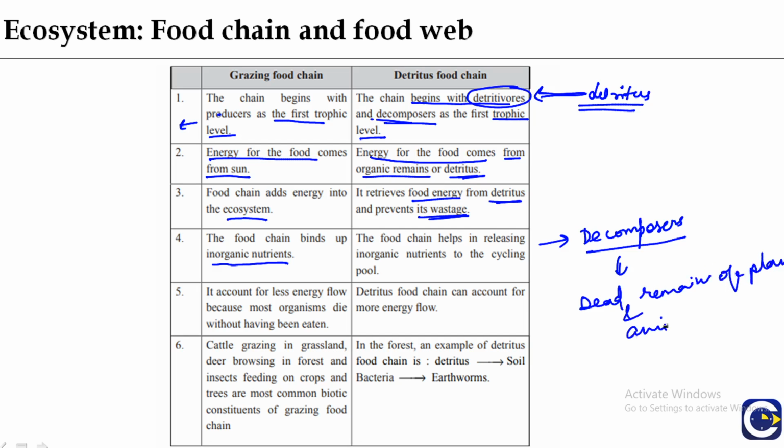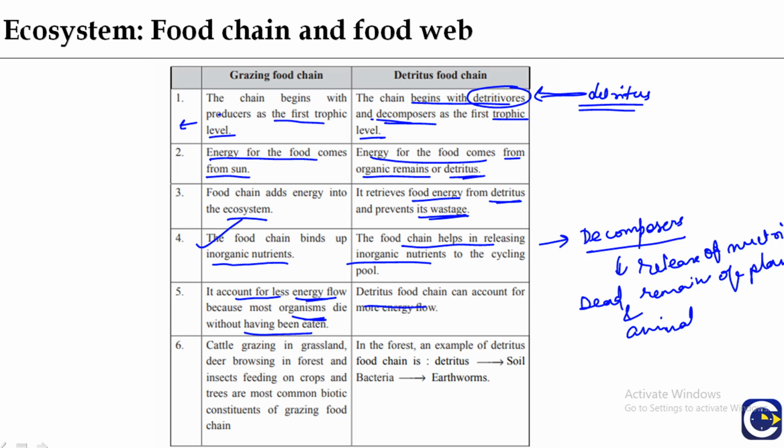And animals back into the ecosystem. So the detritus food chain helps in releasing inorganic nutrients, while the grazing food chain binds up inorganic nutrients. It accounts for less energy flow because most organisms die without having been eaten, while the detritus food chain can account for more energy flow.